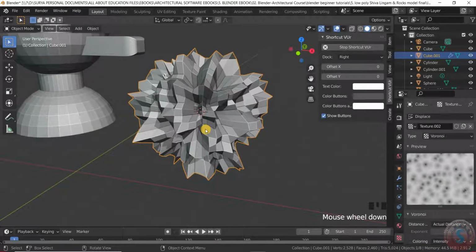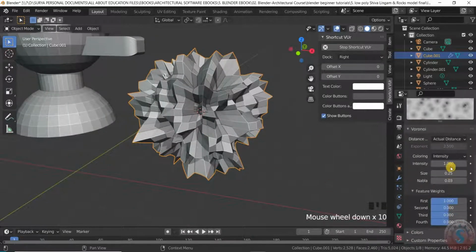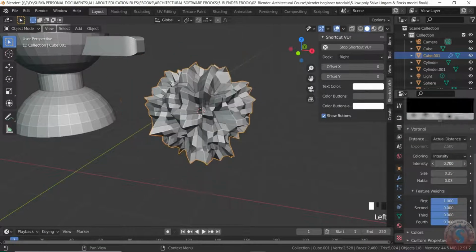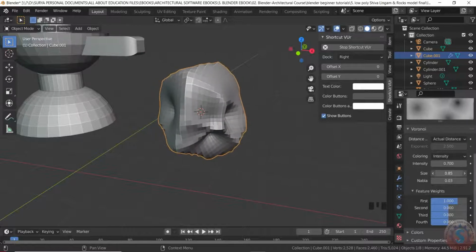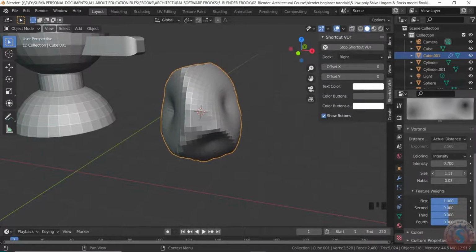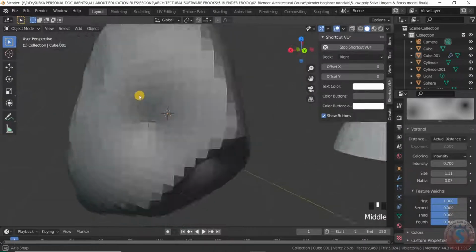You can observe, and when pressing on the intensity, decrease the intensity. You can observe like this. By decreasing the size or increasing the size, you can get the rock. See, the rock is created.